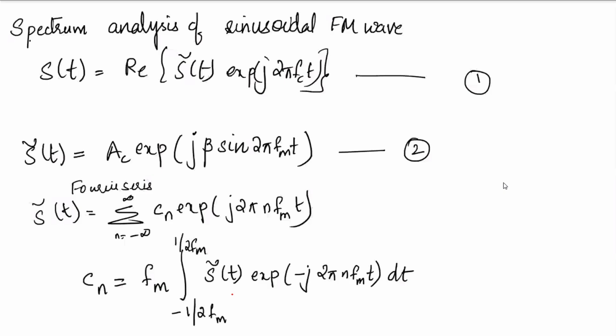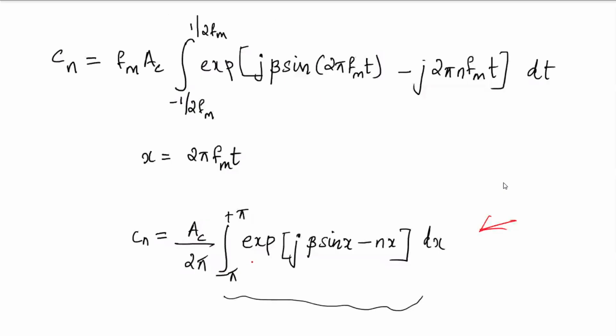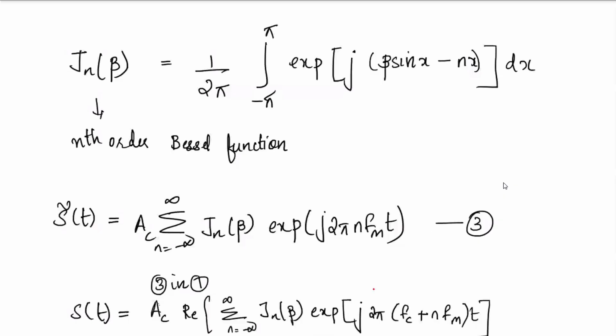Applying it, you will directly reach that Cn is equal to Ac by 2 pi, integral from minus pi to pi of exponential j of beta sin x minus nx, dx. Now, this term is known as a Bessel function. This is the nth order Bessel function Jn of beta, which is 1 by 2 pi times the integral from minus pi to pi of that exponential.